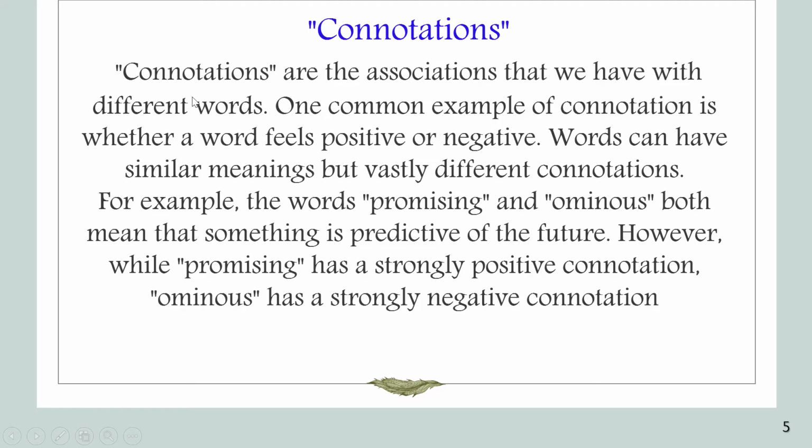Connotations. Connotations are associations that we have with different words. One common example of connotation is whether a word feels positive or negative. Words can have similar meanings but vastly different connotations. For example, the words promising and ominous both mean that something is predictive of the future. However, while promising has a strongly positive connotation, ominous has a strongly negative connotation.